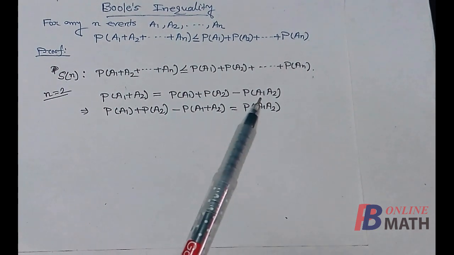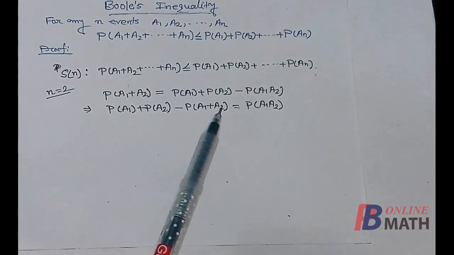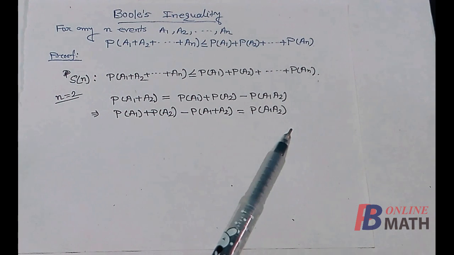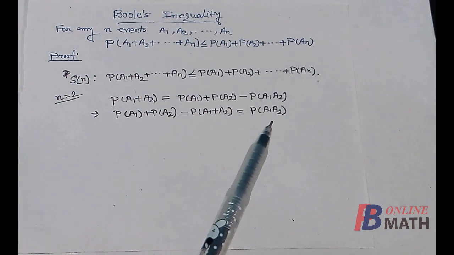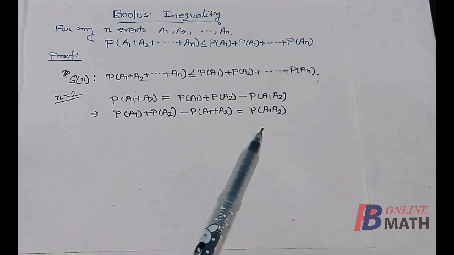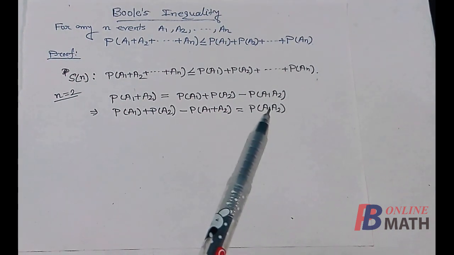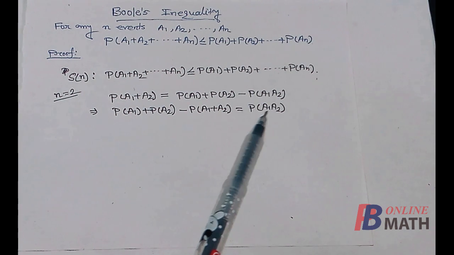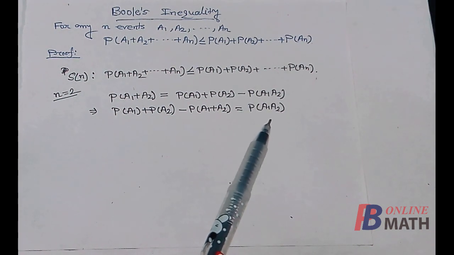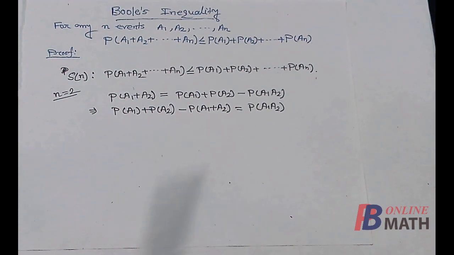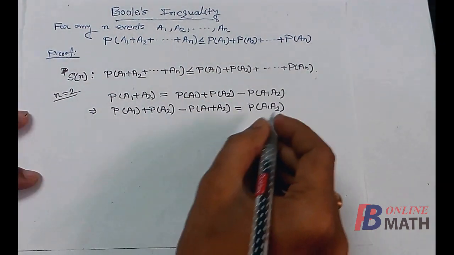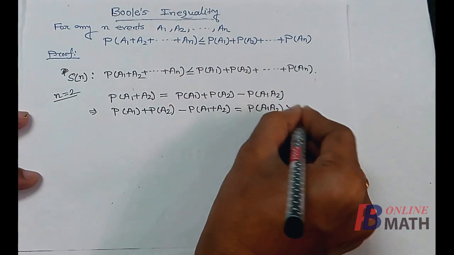So here we have taken probability of A1 intersection A2 on the right hand side and the remaining terms on the left hand side. Now A1 intersection A2 is another event, and by the first axiom of probability we know that probability of any event is non-negative. So this right hand part is the probability of some event, and it is greater than or equal to 0.